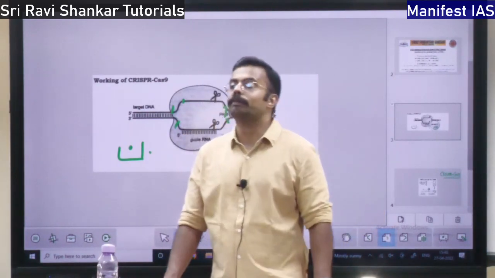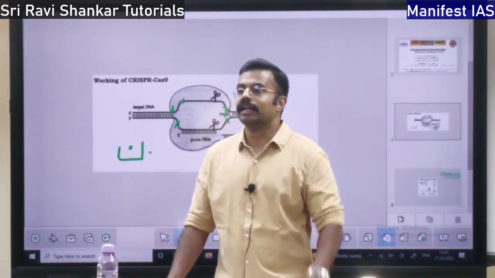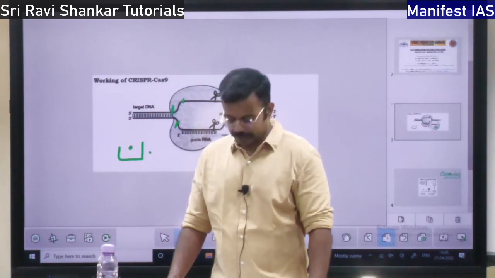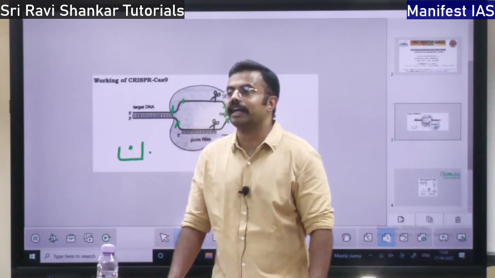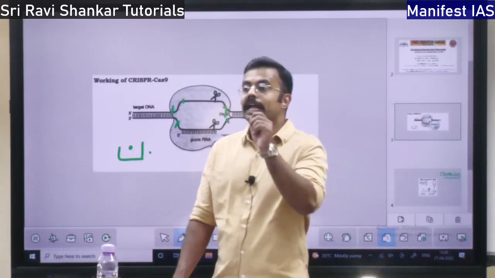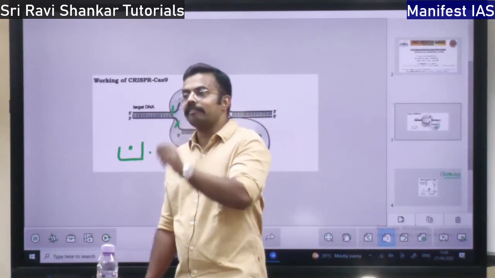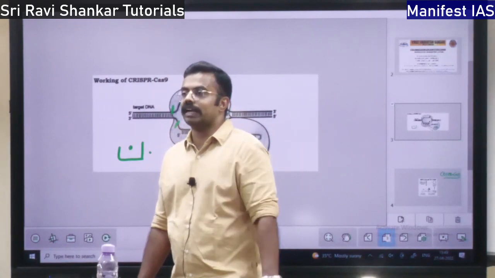One is oral polio vaccine, that is one thing. Then a live attenuated vaccine. Live attenuated vaccine means there will be live polio virus in the vaccine, that is live attenuated vaccine.